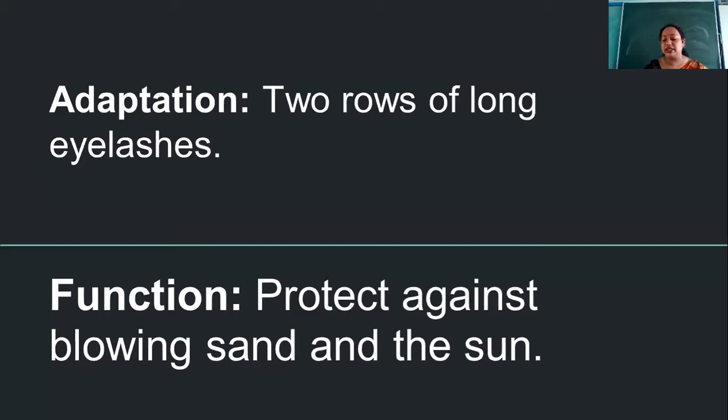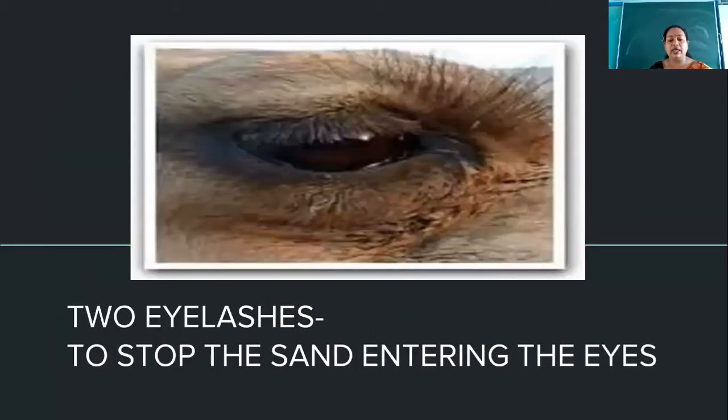Now let's see its special characteristics one by one. The first adaptation in the camels is the 2 rows of long eyelashes. You can just see the camel has 2 rows. This part shows 1 row, and on the top it has the other row of eyelashes.